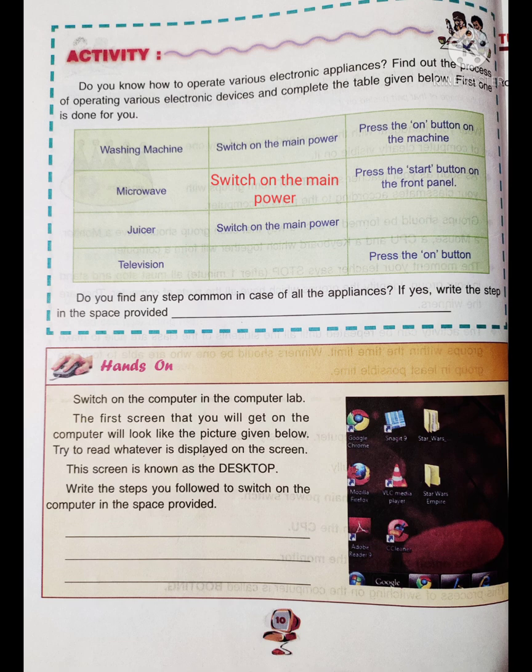Next is juicer. They have given the first step, switch on the main power. And what should be the second step to operate the juicer? Again, press the start button on the front panel. You can write start button or on button on the front panel and your juicer will start. Next is television. So what should be the first step? Switch on the main power. And they have given the second one, press the on button.